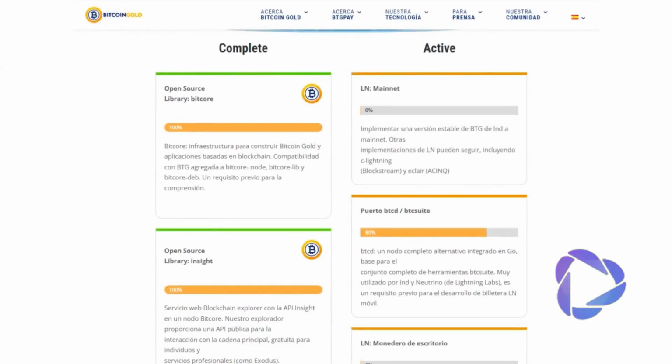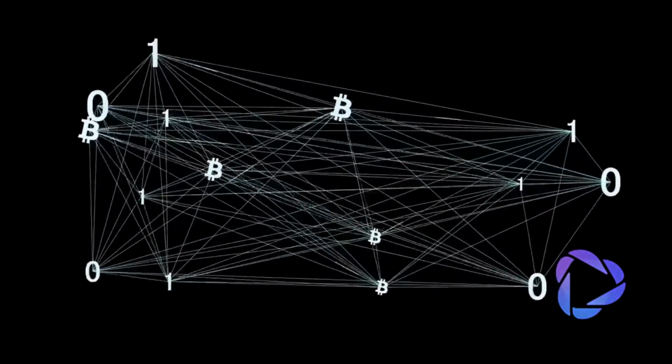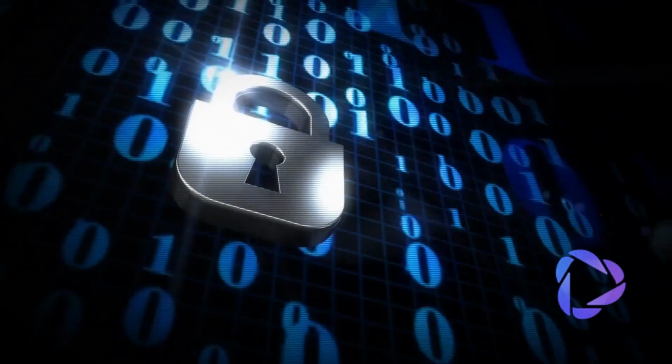This will help us gain insight into what the team plans to do with the project in the medium and long term. We will also analyze the important milestones. These are, for example, significant achievements, such as partnerships or launches. This helps us get an idea of the project's scope. Additionally, and almost most importantly, we will also analyze its consensus mechanism. How the network is validated and secured is important because much of the project's security depends on it.